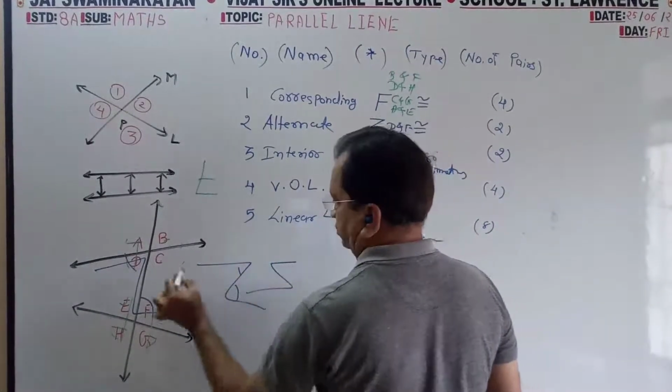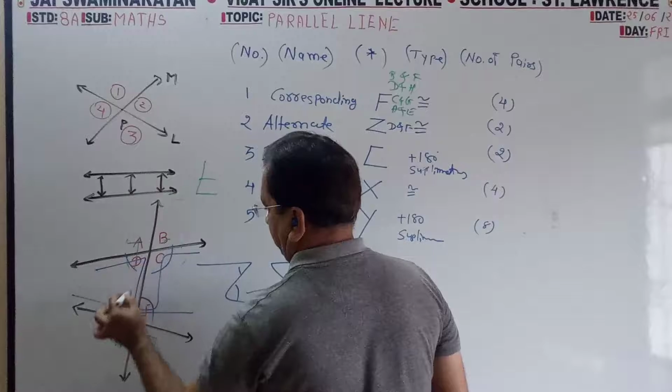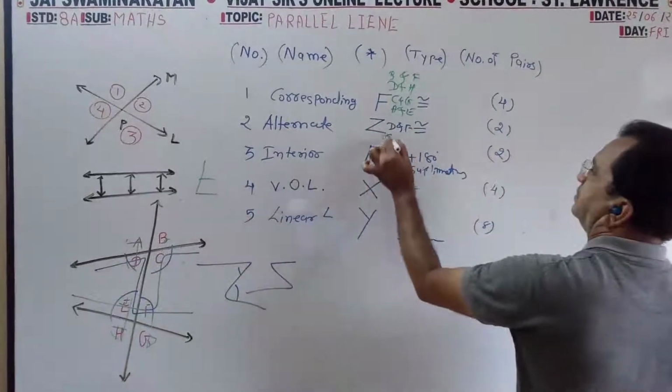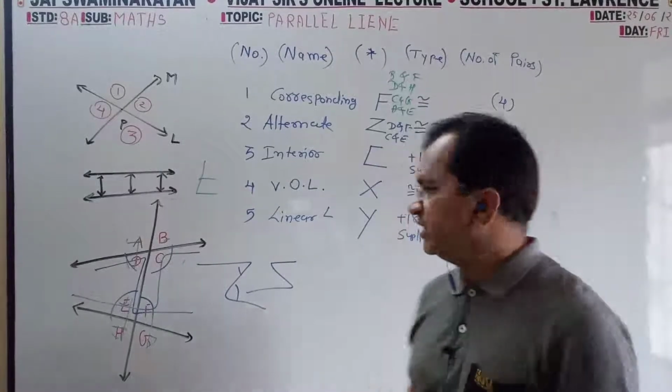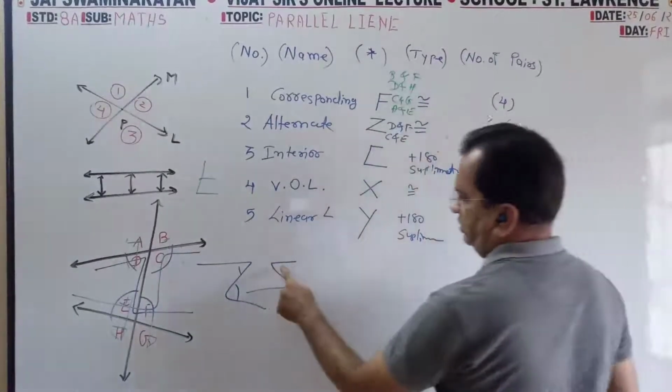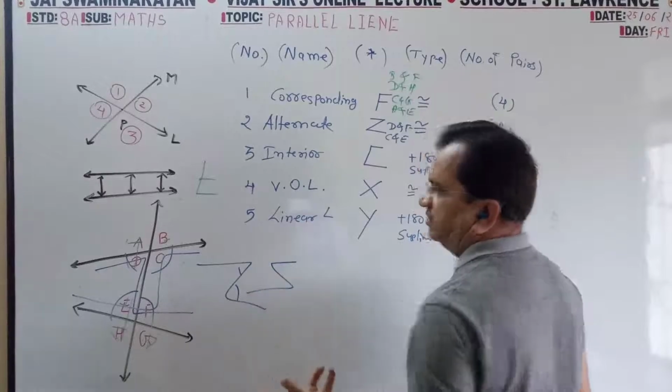Like this is also Z. So C angle, E angle. There are two Z only, and both are equal. This equal to this equal to this.